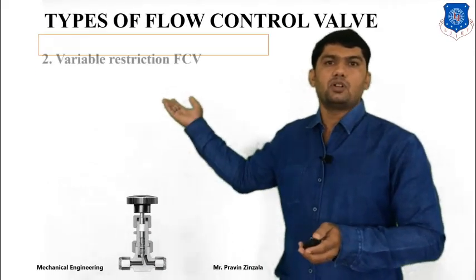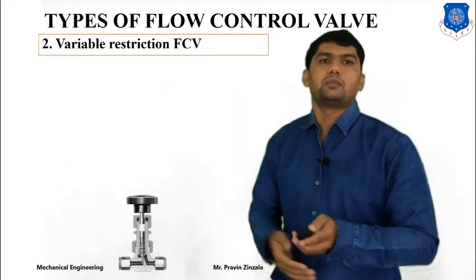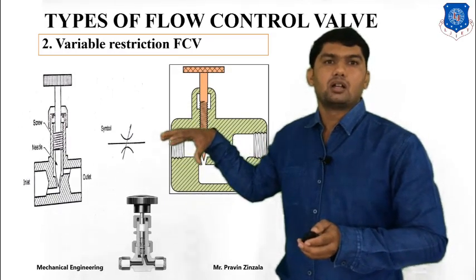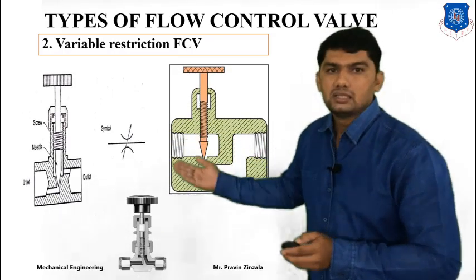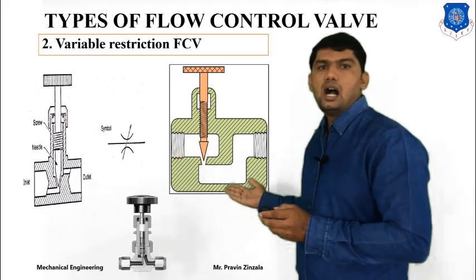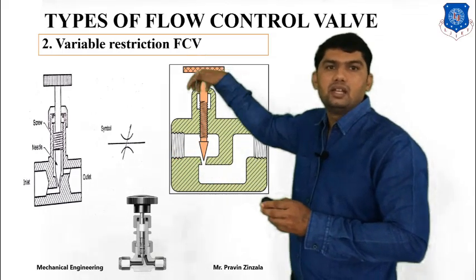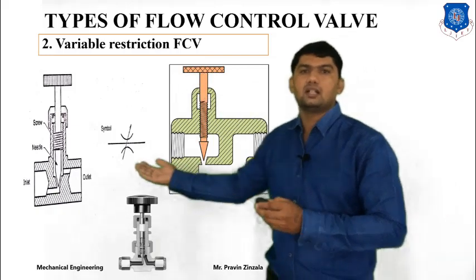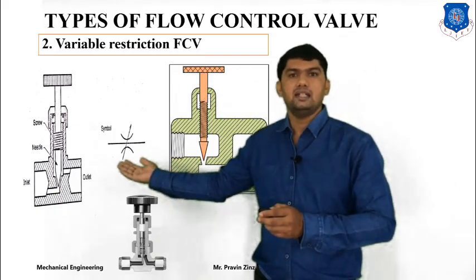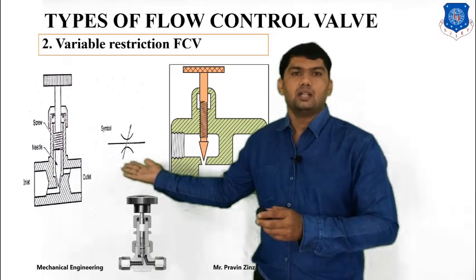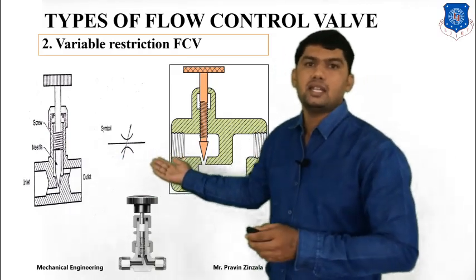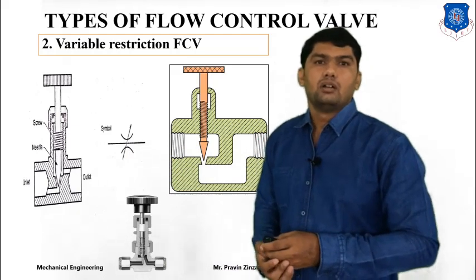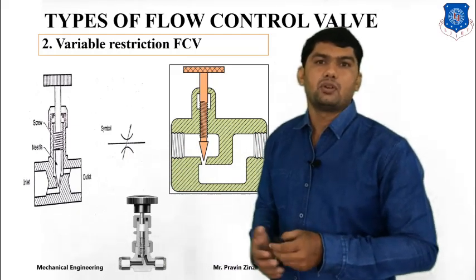The second type of flow control valve is the variable restricted flow control valve. It means we can change the area for changing the flow rate. This is the inlet and this is the outlet. By rotating this wheel clockwise and anti-clockwise, we can increase and decrease the area, and according to the change in area, we can change the flow rate. So it's called variable restricted flow control valve.